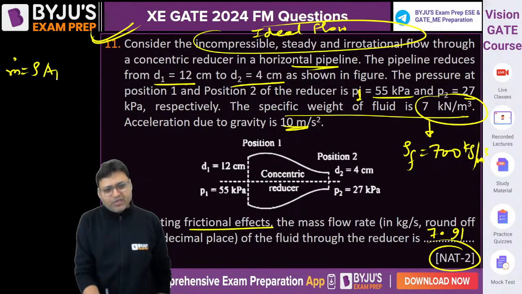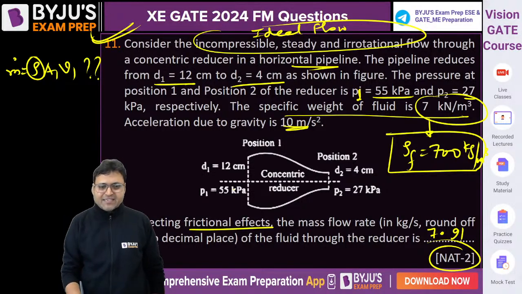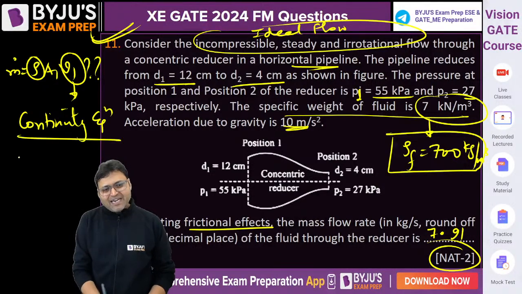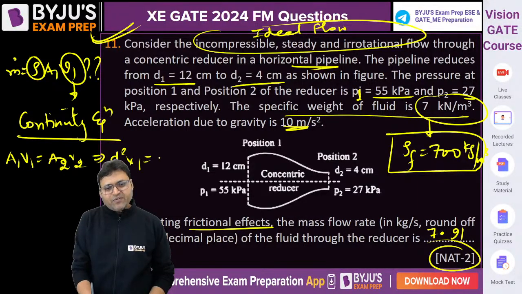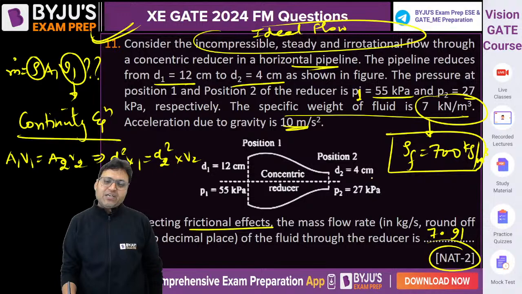Can we write rho into A1 into V1? Density is 700 and A1 we can easily calculate, pi by 4 D1 square. The only problem is to calculate V1. So using the continuity equation, A1 V1 is equal to A2 V2, or D1 square into V1 is equal to D2 square into V2, because D1 is 3 times D2.